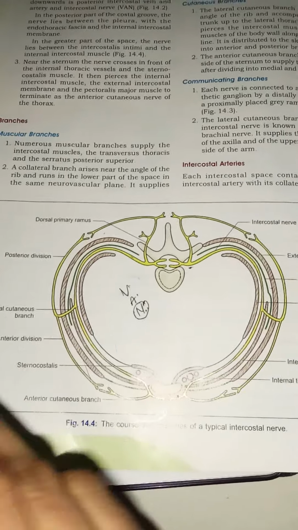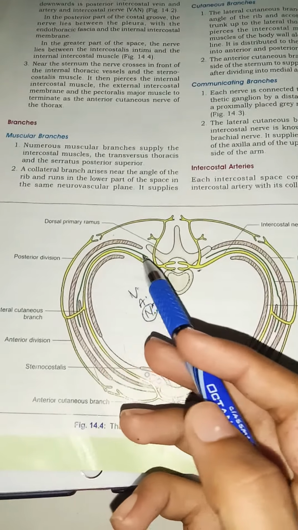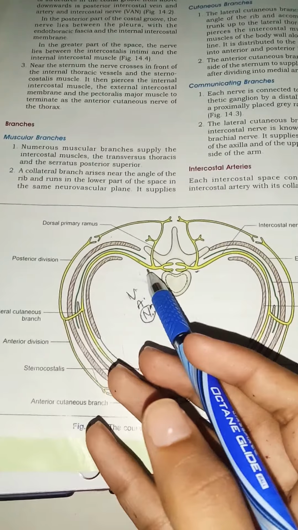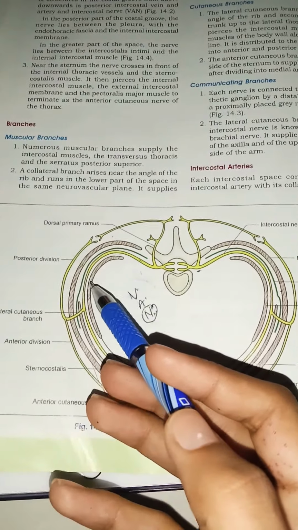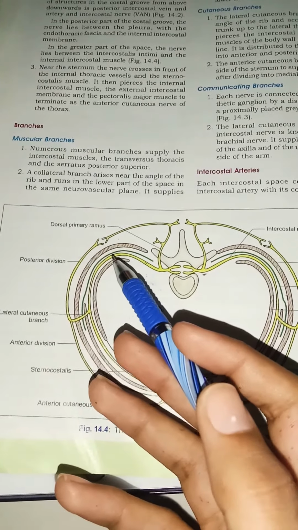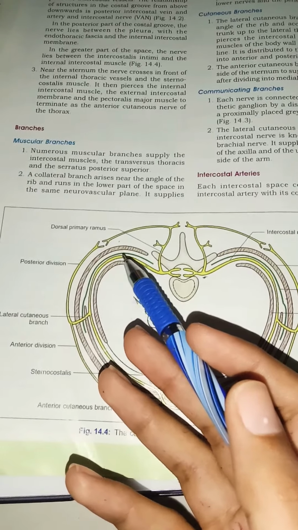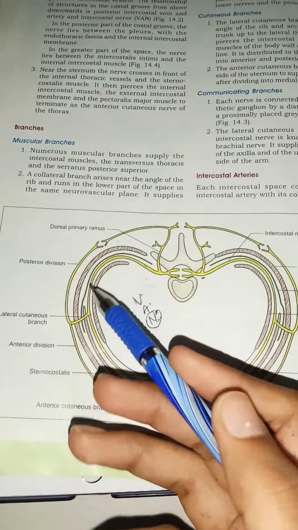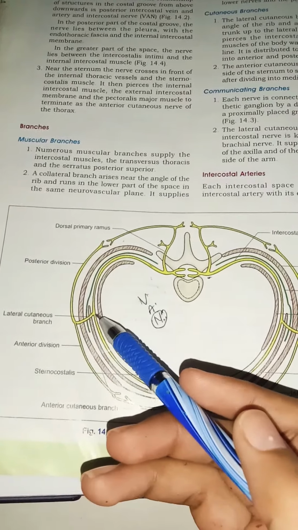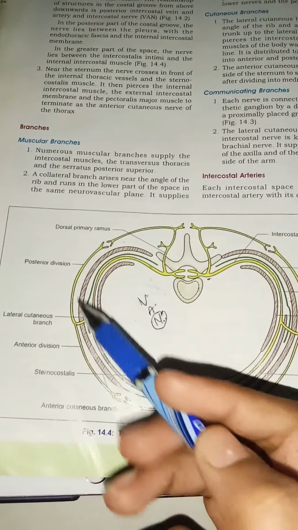The main thing you need to say is that it comes from the back of the body of the vertebra and first comes in contact with the pleura, thoracic fat, all those layers, and later it comes in between the innermost intercostal and also the internal intercostal muscle membrane. Later it travels here, and at the angle it divides into the lateral cutaneous branch, and this lateral cutaneous branch in turn divides into the posterior division and anterior division.